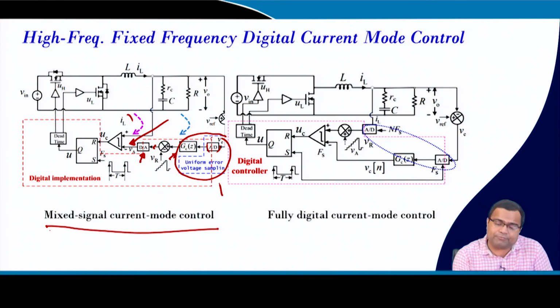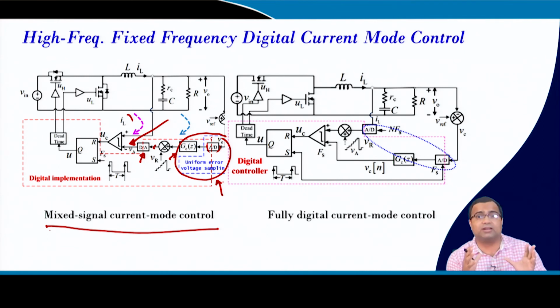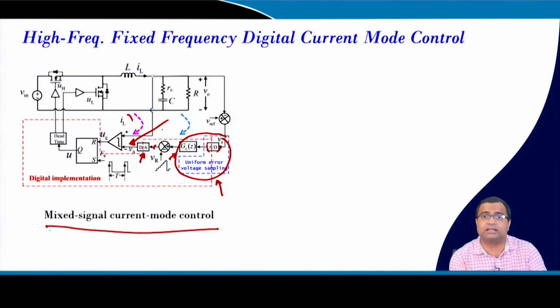We can sample the voltage once per cycle, because it is a very slow dynamics and the ripple is small, but we cannot do that for the current, because the current ripple is 20 to 30% of the nominal value. So we must take into account the ripple information. One way is to keep the current in the analog loop.